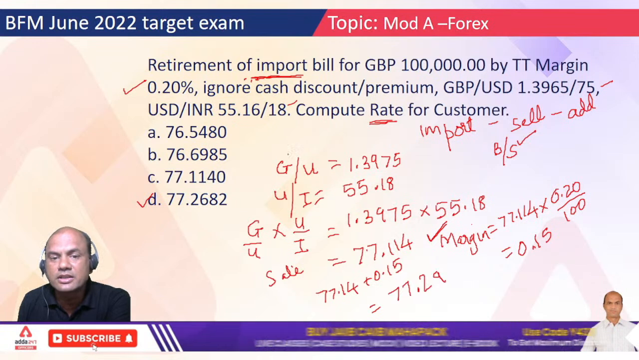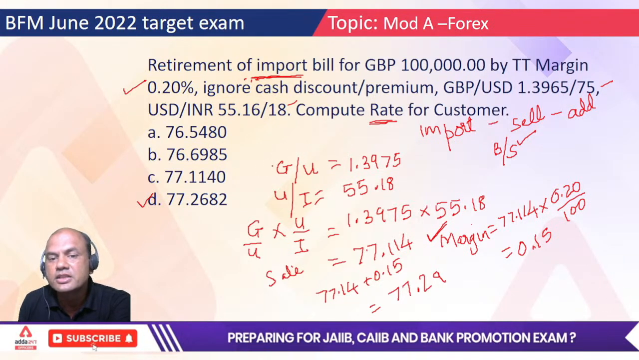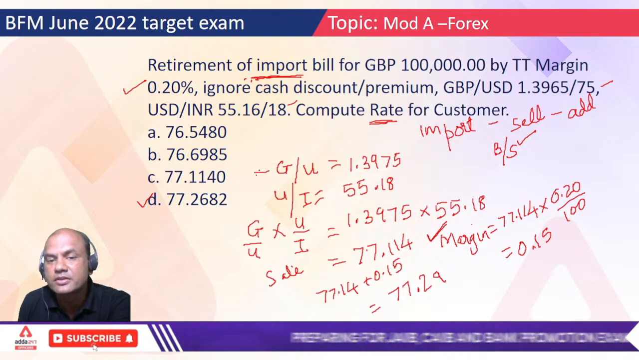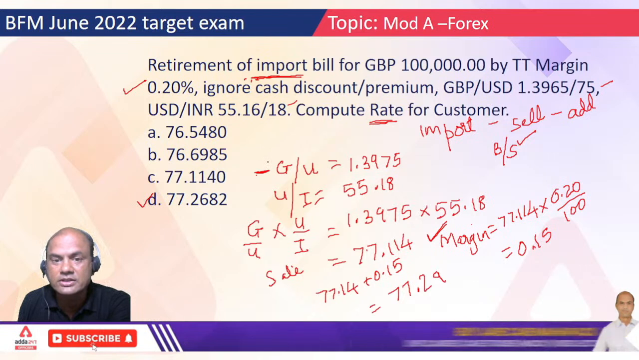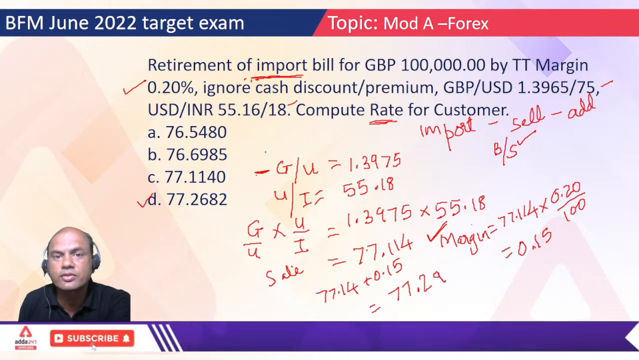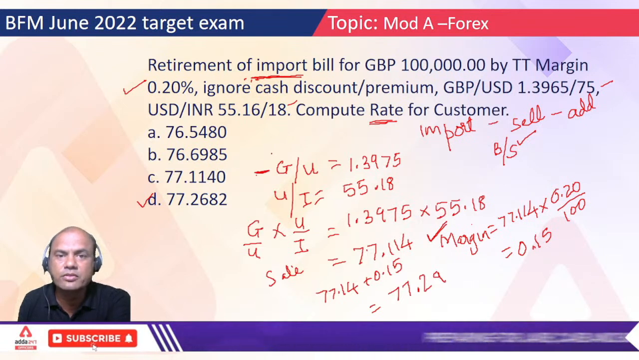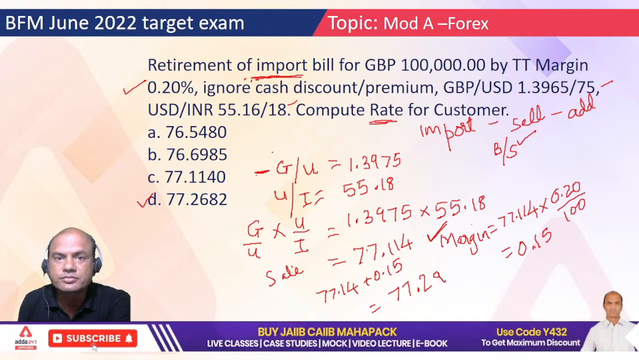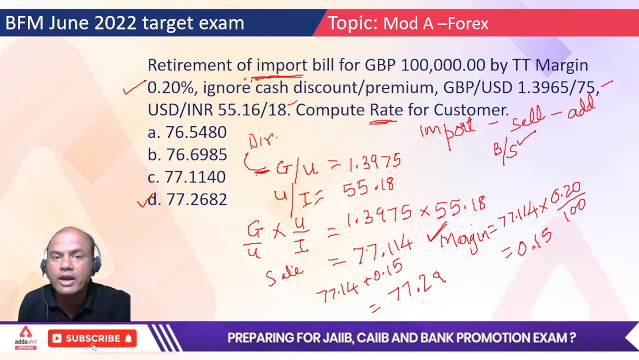GBP to USD, this rate given, is this direct or indirect rate? Tell me, write fast. Direct or indirect? Give me the answer. Okay. GBP to USD. It is direct. Remember, I'll write it over here. Okay, direct. Right? Why direct?